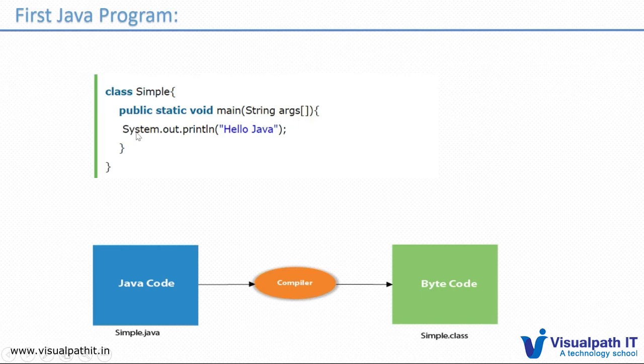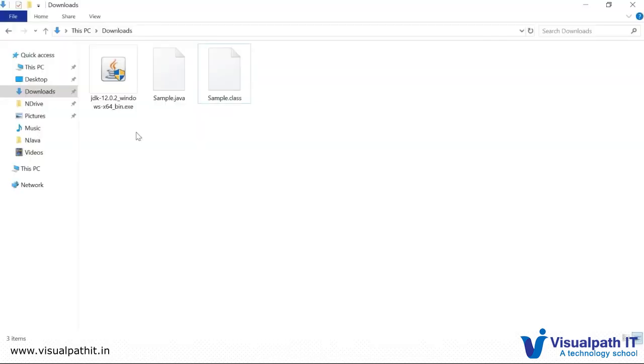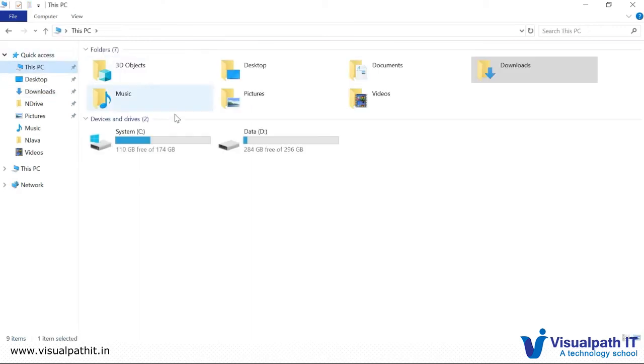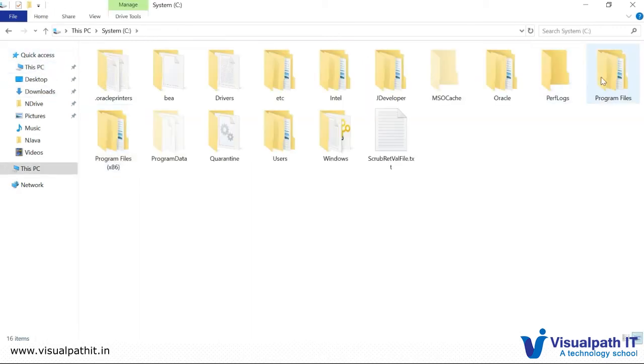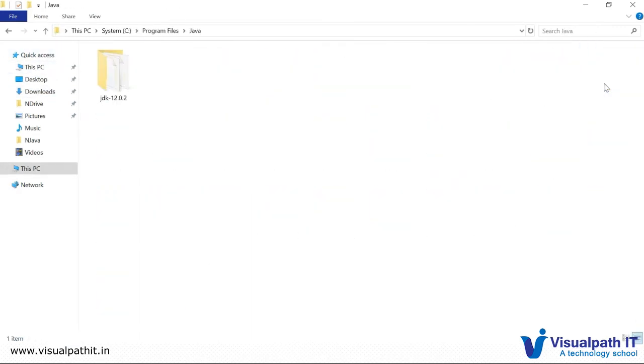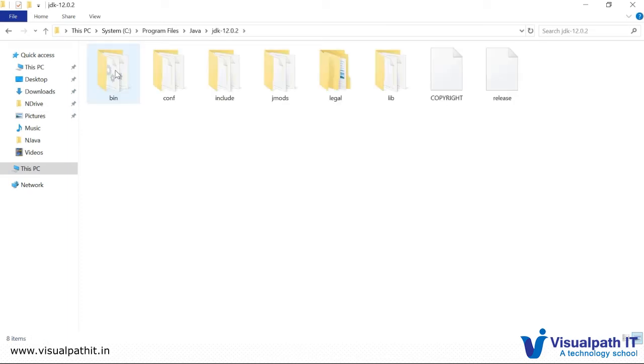System is a predefined class which is there in the predefined libraries. Suppose you see, there are different libraries available in our JDK. The System class we haven't defined, it comes from the default library.